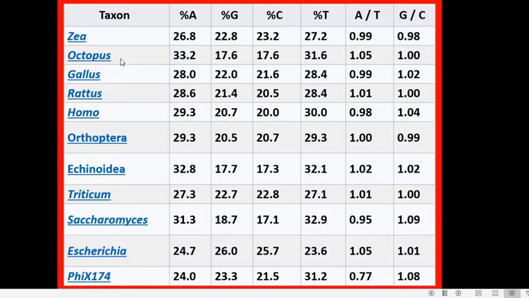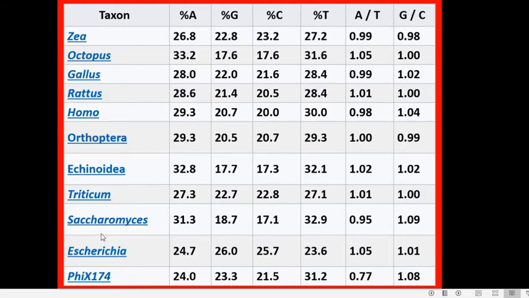So the first one is, the base composition of DNA varies with species, but it remains the same among members of a species. Here you can see, this is maize, where the percentage of adenine is 26.8, in octopus it is 33.2, in gallus or fowl it is 28, in rattus it is 28.6, in grasshopper it is 29.3, in yeast it is 31.3, in E. coli it is 24.7, like that.